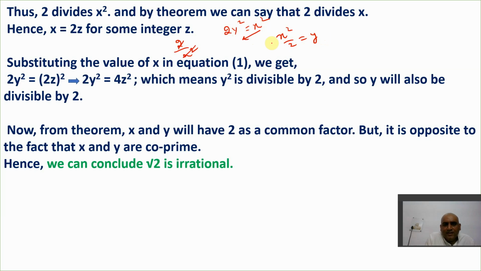So that means this x square divides 2 also. You can see it from the statement, x square divides 2. Clear? If x square divides 2, then it's very obvious x will also divide by 2,